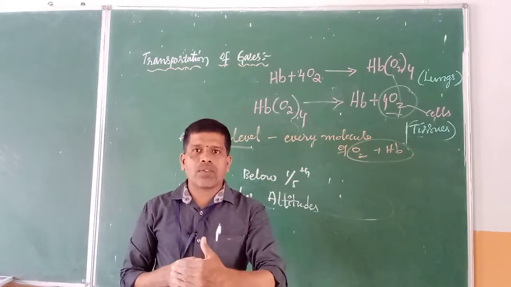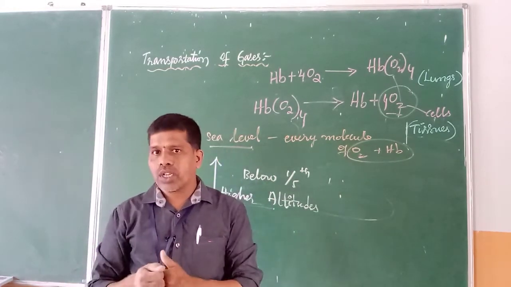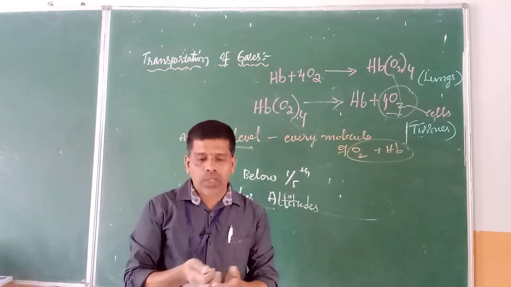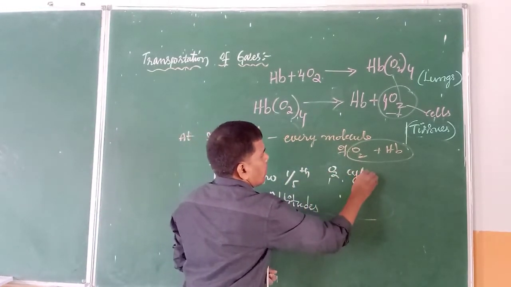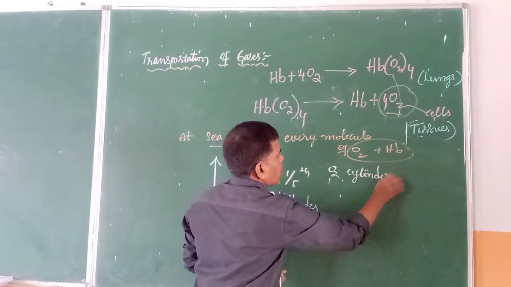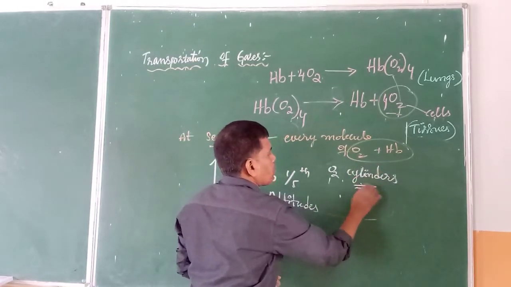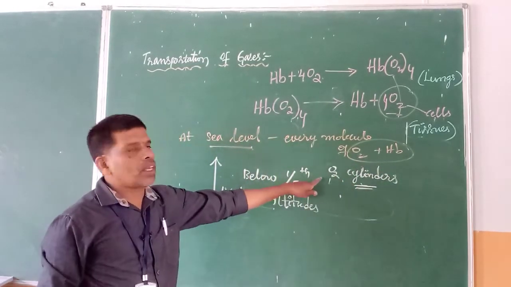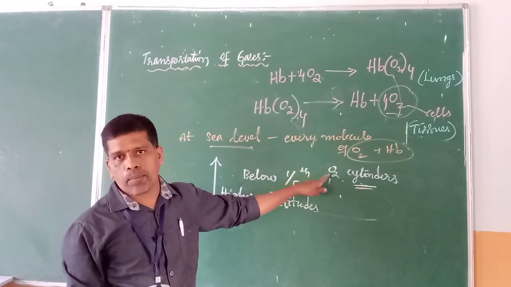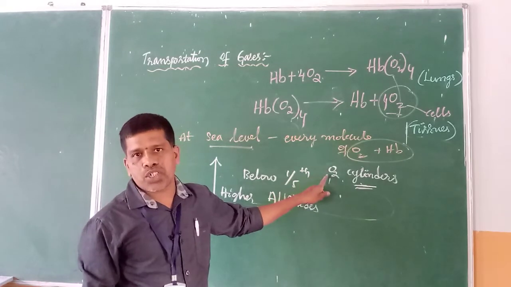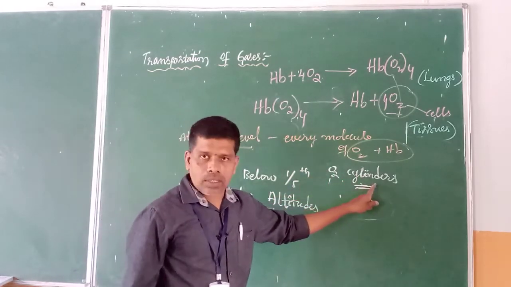That means our body is not able to get the required amount of oxygen. So that is the reason why we take something additional, some supplementary. Oxygen cylinders are carried because of the shortage of oxygen at those particular levels. Our body requires more oxygen, so that is supplied by taking additional sources, that is oxygen cylinders.